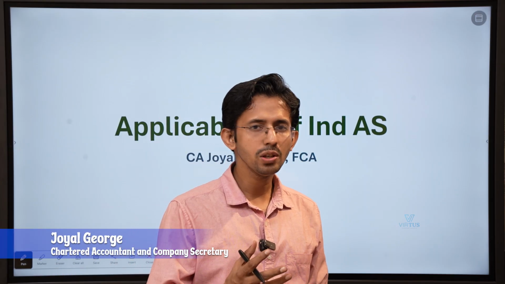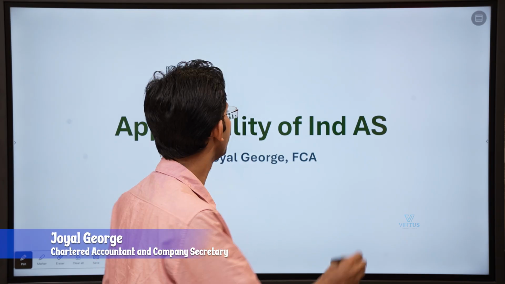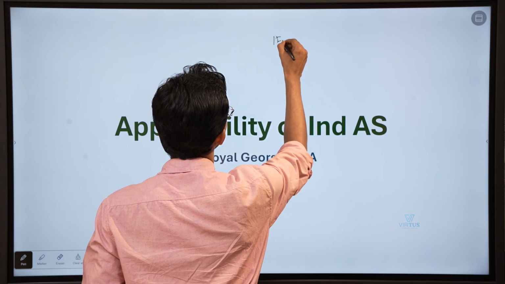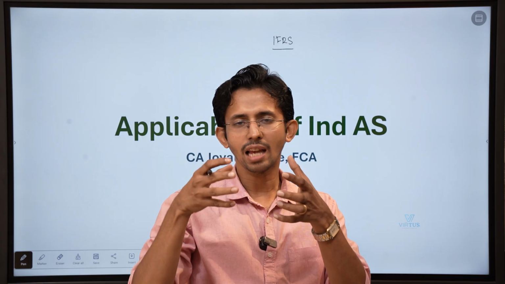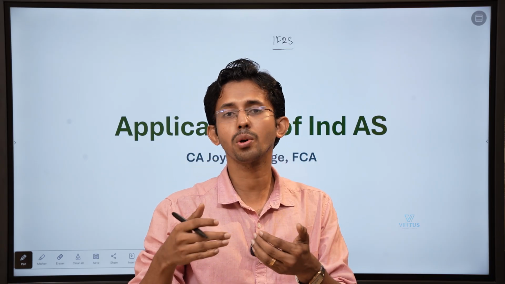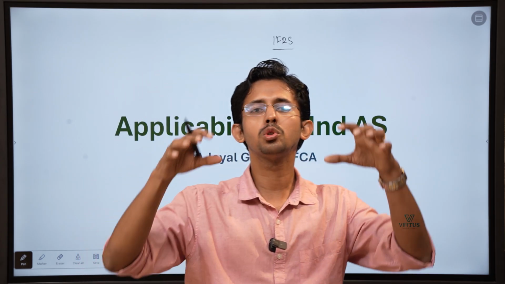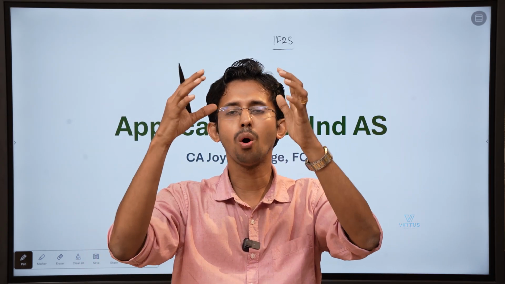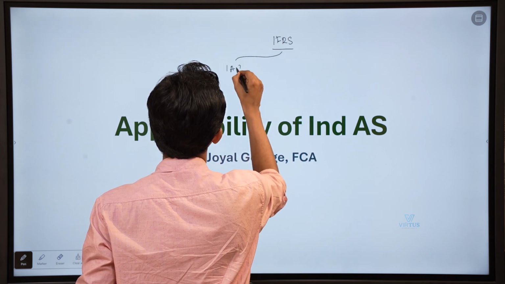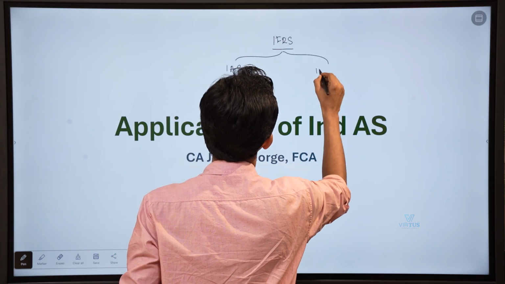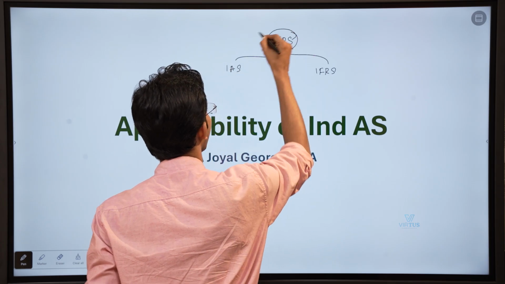Friends, now let us see what is the structure of International Financial Reporting Standards or IFRS. Even though we are dealing with Ind AS only, you need to know how IFRS is structured to appreciate the structure of Ind AS. Now, if you talk about IFRS, there are two sets of standards under this broader head. One is known as IAS, and the other set is known as IFRS. Both IAS and IFRS together are known as IFRS itself.